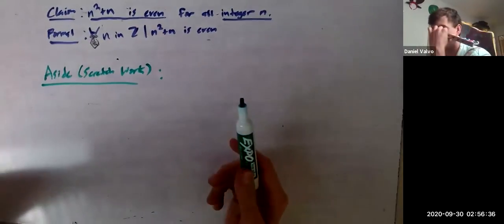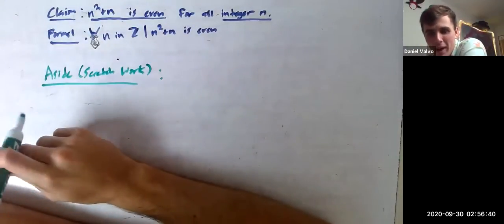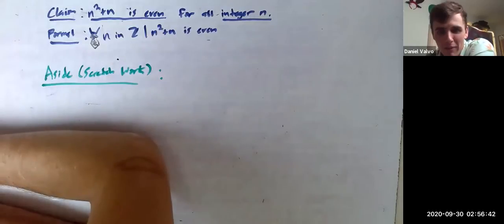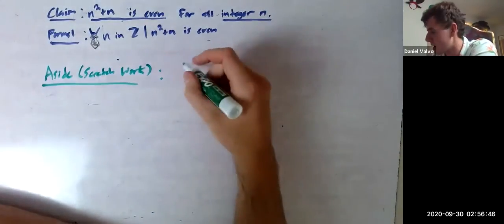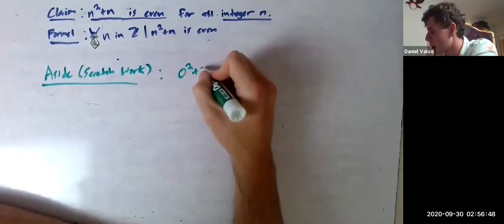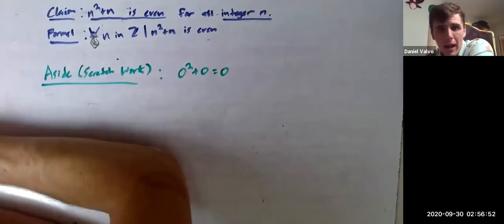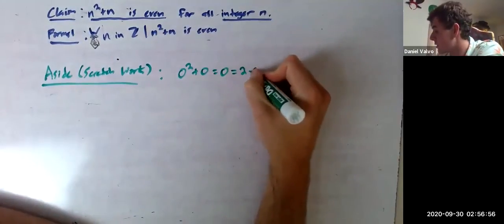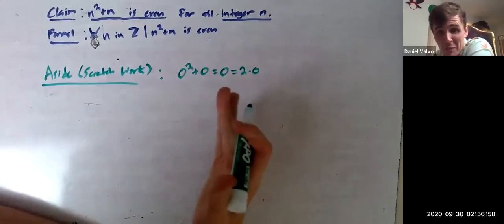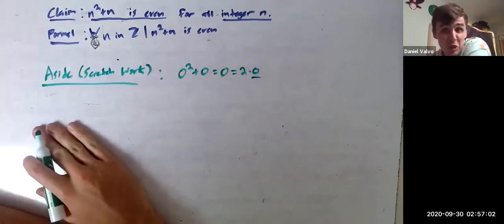Someone pick an integer. Give me any integer. 1. Oh, okay, we have chat. What about 0? Let's try 0. Good integer, Justice, one of the best. 0 squared plus 0 equals 0. And 0 is even. Why is it even? It's even because it equals 2 times 0, which is the definition of being even: 2 times some integer. So it works for 0.